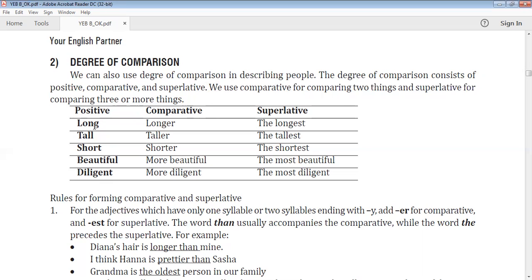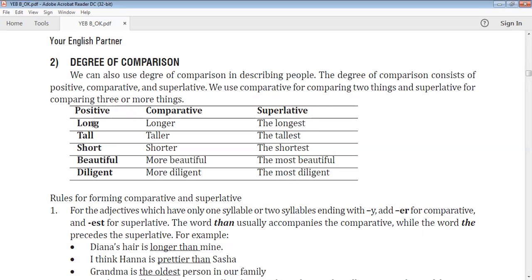Next, you have to differentiate the adjective based on the syllable. If it is just one syllable, we use er for the comparative and est for the superlative.